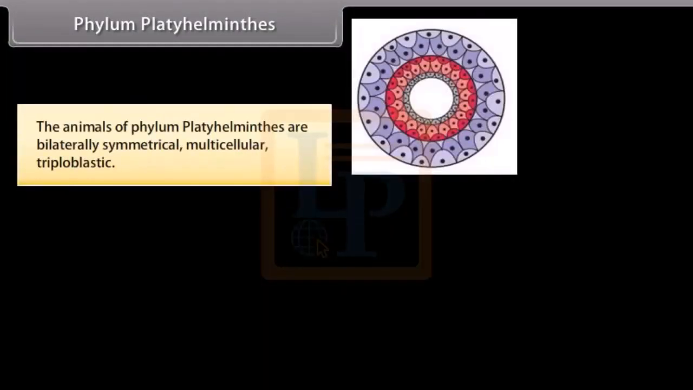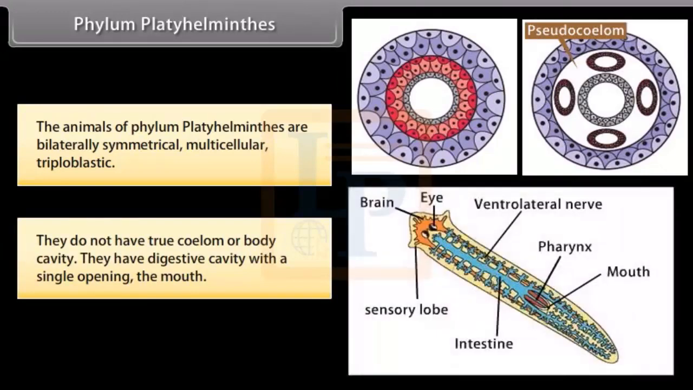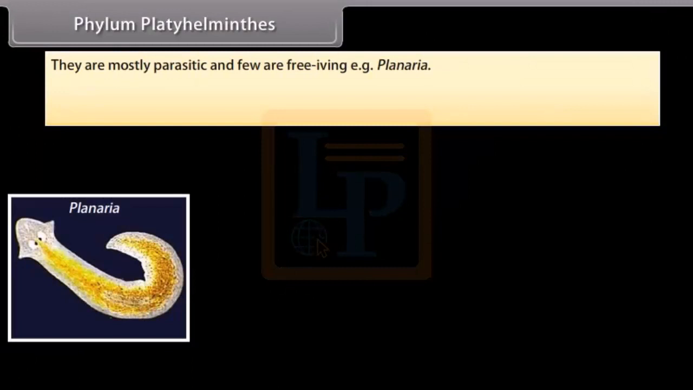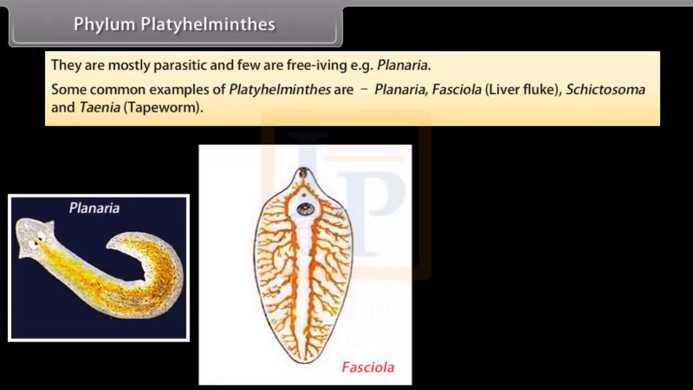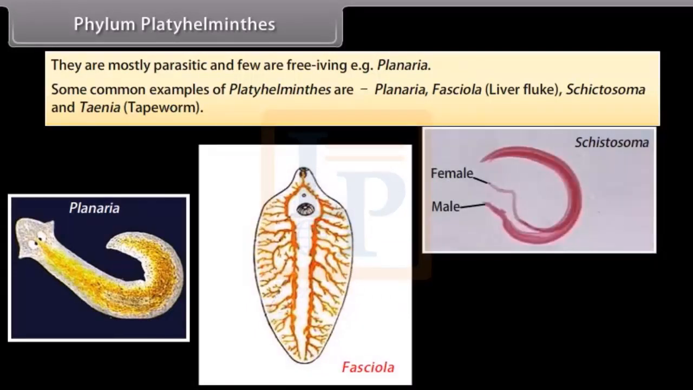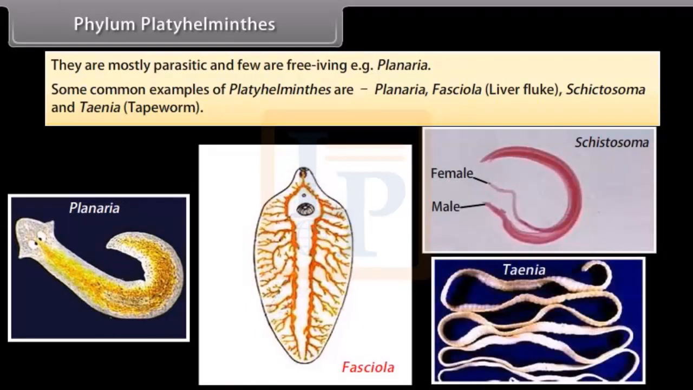The animals of phylum Platyhelminthes are bilaterally symmetrical, multicellular, triploblastic. They do not have true coelom or body cavity. They have digestive cavity with a single opening, the mouth. They are mostly parasitic and few are free-living, example, planaria. Some common examples of Platyhelminthes are planaria, Fasciola, liver fluke, Schistosoma, and Taenia, tapeworm.